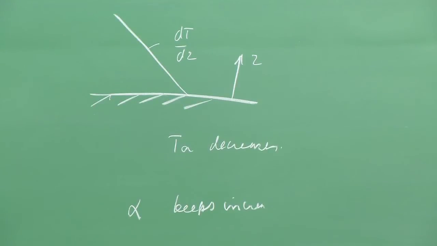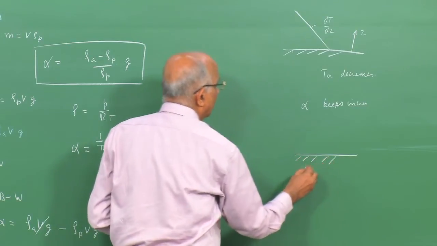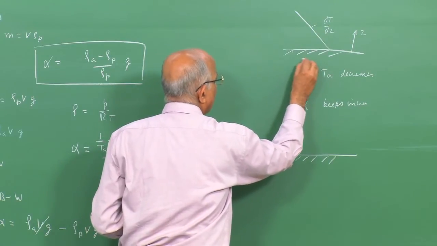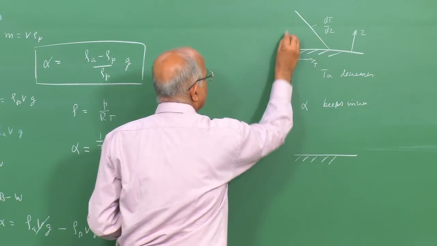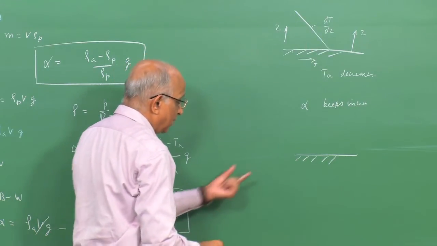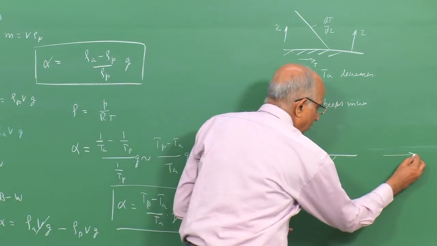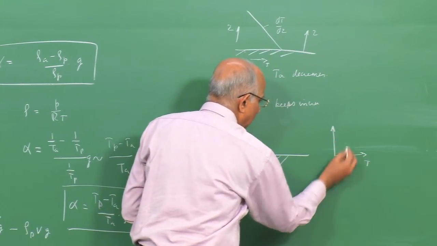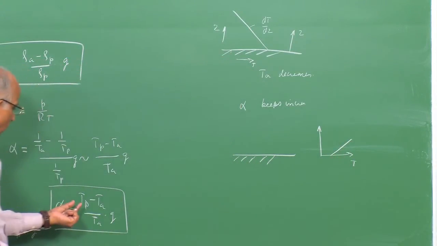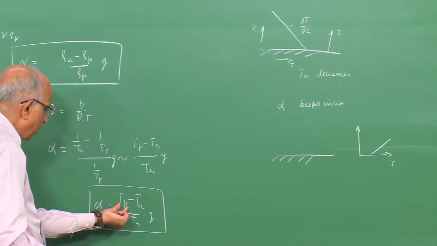That is, the acceleration of the parcel of gas keeps increasing as it moves up because of the negative temperature gradient. But supposing I am talking in terms of temperature inversion, wherein instead of a negative gradient, I have a positive gradient. I show temperature against altitude z, and the temperature increases with altitude. What is going to happen?